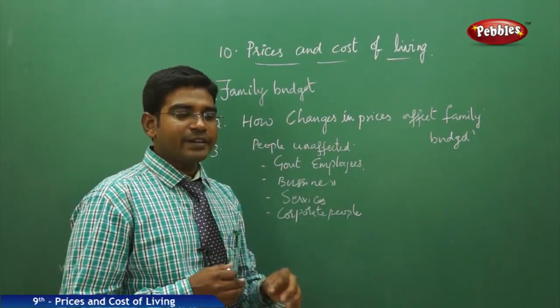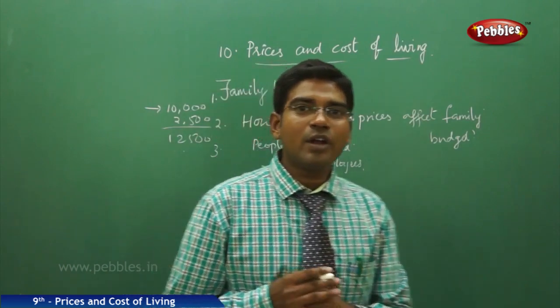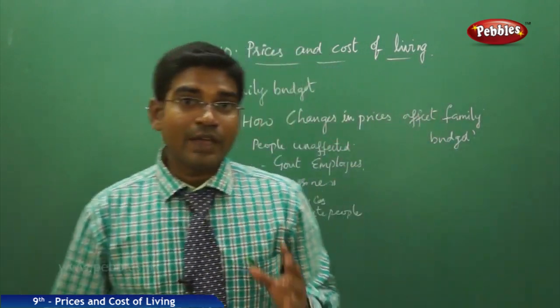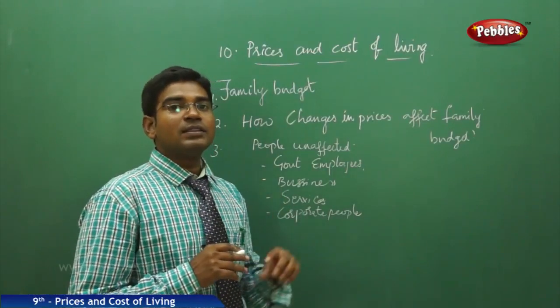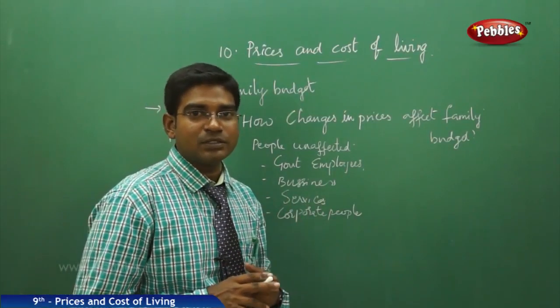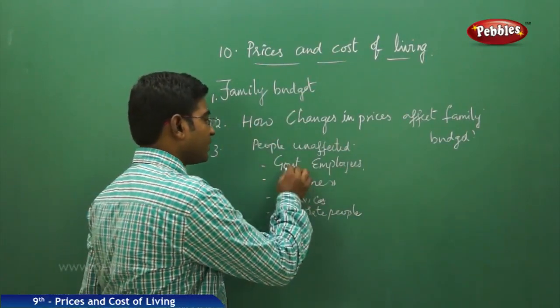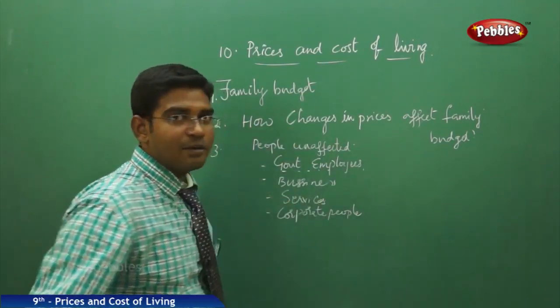Moving on to the people who do not get the effect of the price hike, we have certain categories of people whose family budgets are not affected by price hikes. Those are specialized categories of people who are unaffected. The first one is government employees.